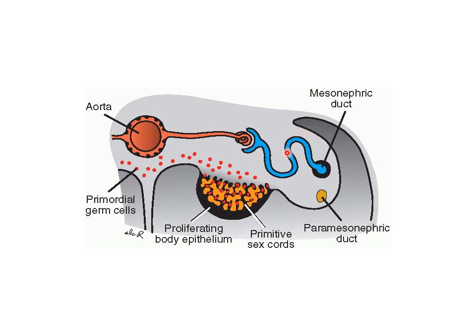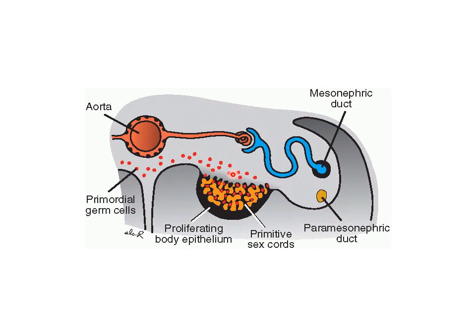In both sexes, the gonadal ridges are formed by cells derived from three sources: the coelomic epithelium, the local mesenchyme of the mesoderm, and the primordial germ cells arriving in the developing gonads.